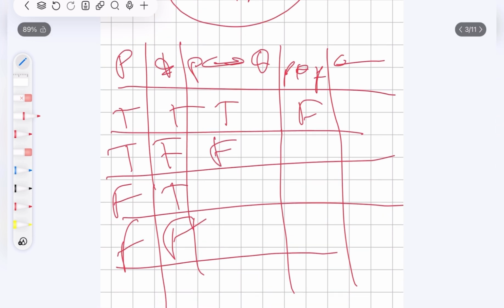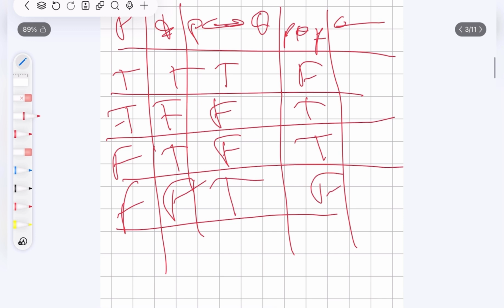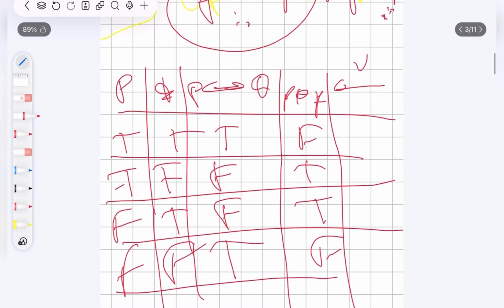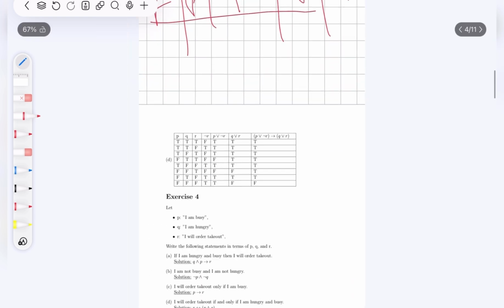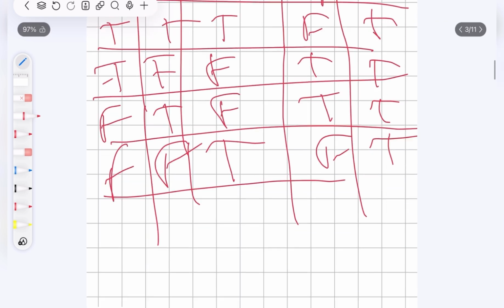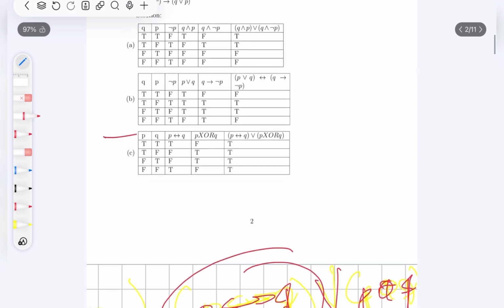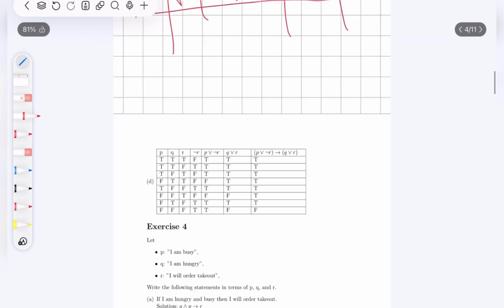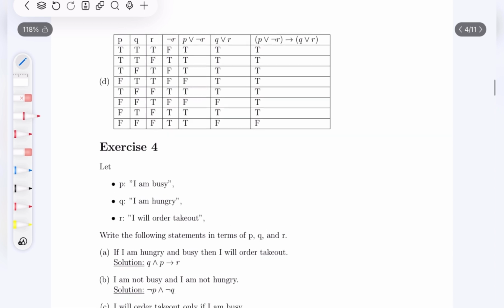Notice now this will be false, this will be true, and then this will also be false. This will be true, and this will be true. This will be false. The or between them will always be true. Okay, so let's see it. It's always true. Okay. This was a bit nice.